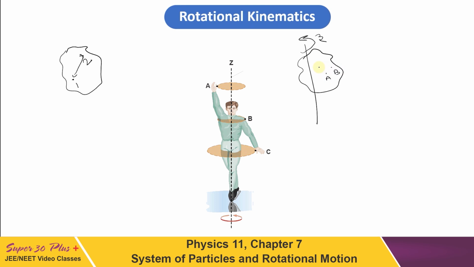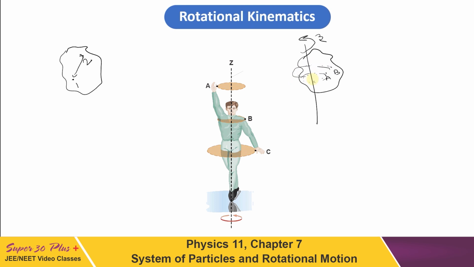If this whole body is rotating about the Z axis, A will be moving in a circular plane about the axis, and B also will be moving in a circle about the axis Z. So we can say that if a body is in rotation about a given axis, then all the constituent particles will move in circles about that axis. This kind of motion is rotation.